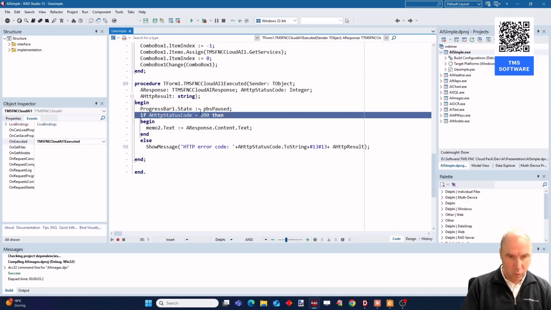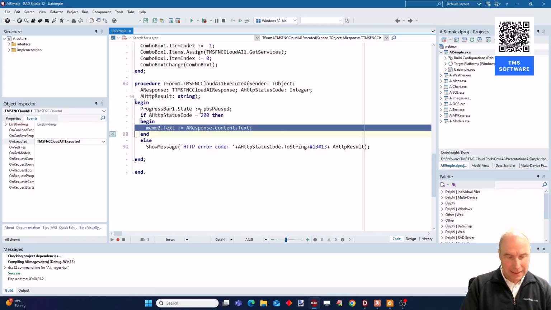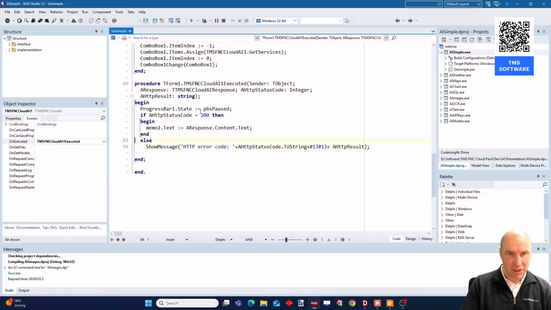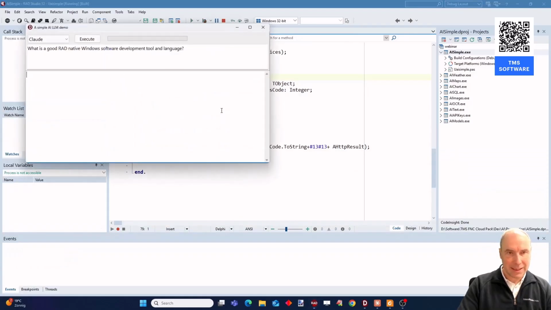And when that was a valid return, the HTTP status code will be 200. And in that case, we can fill the response in the second memo. If something went wrong, we simply show the HTTP error. Let's have a look at this example.